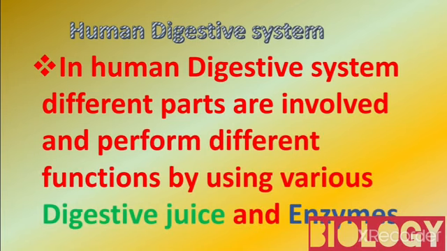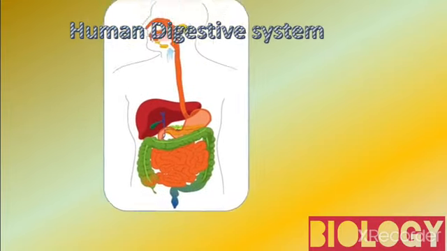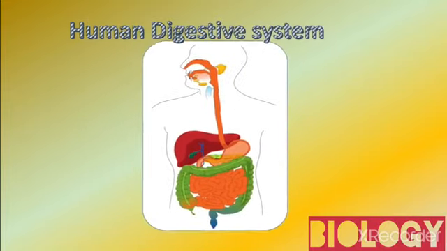Children, please remember this. Different parts are involved and each one has a particular role in the digestion process. Now, let us observe the diagram of the human digestive system.